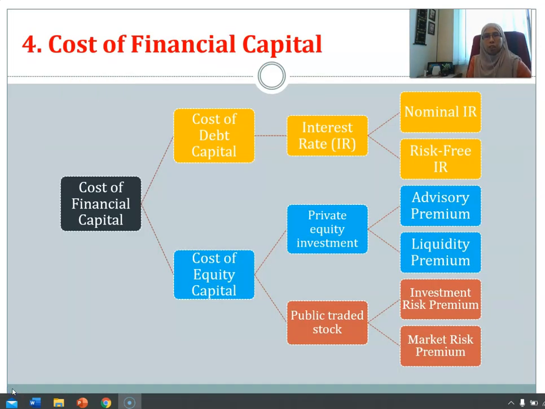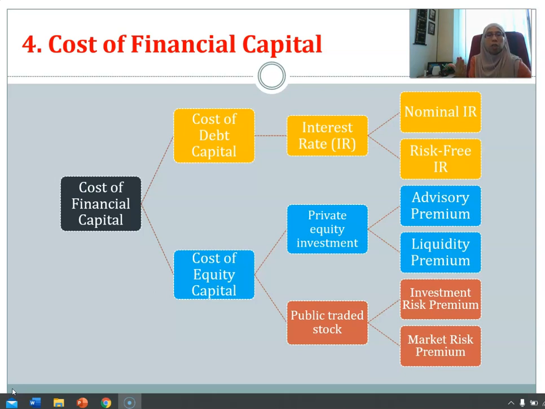All right. Logically, when we secure a loan or when we buy shares, we will bear some cost. Cost for securing or cost for investing in the shares. This cost, we call the cost of capital. There are two types of cost of capital because, as I mentioned just now, we have two types of financial capital. The first one is debt capital, the second one is equity capital.